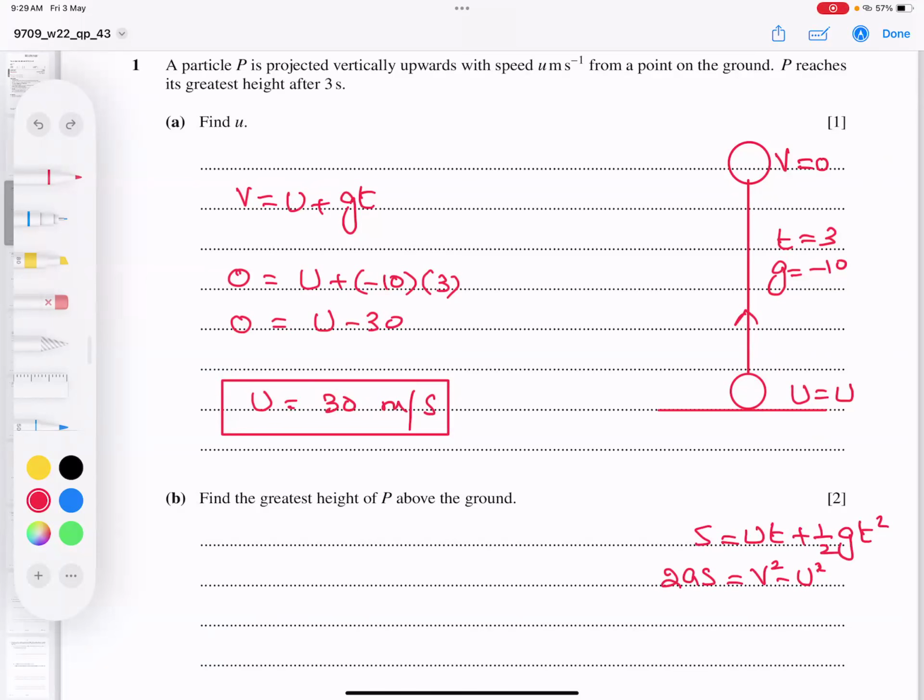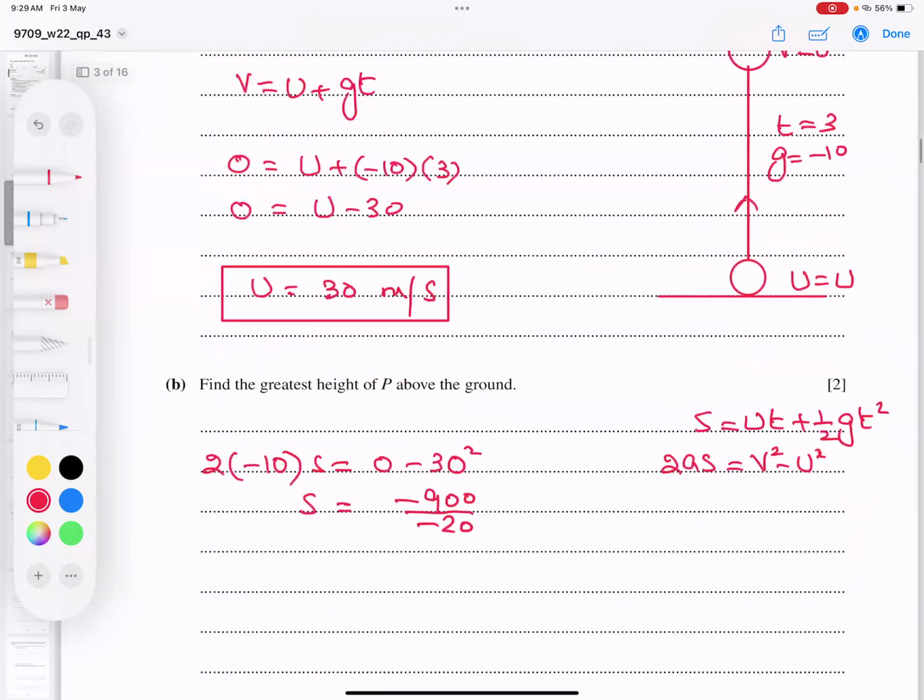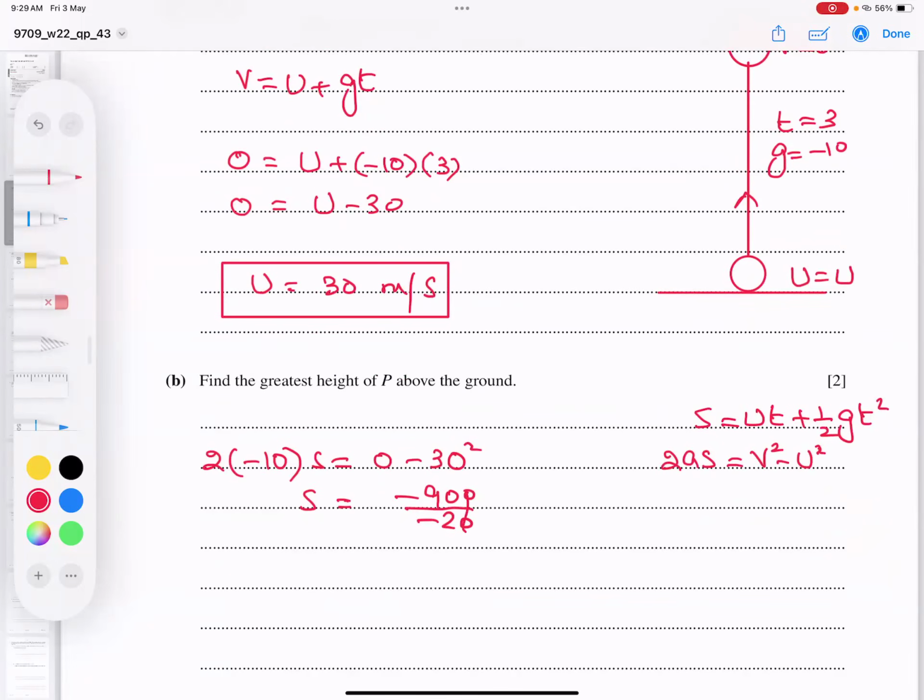So I think if I use the upper one, we have everything. We can use the upper one, no issue at all. But I'm going to use the lower one. Acceleration is -10, S is the target, last velocity is 0, U is 30. And S is equal to -900 divided by -20. 0, 0 cancel, and S becomes 45 meters.